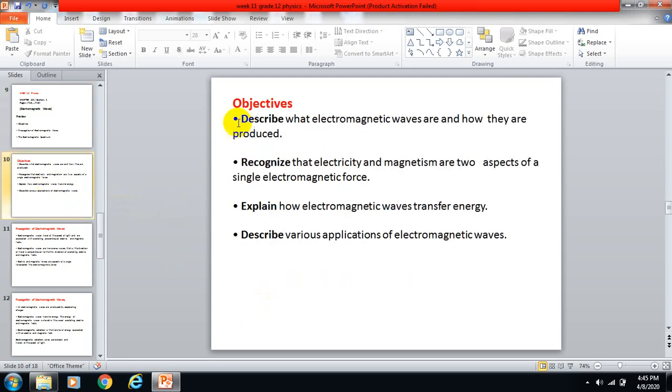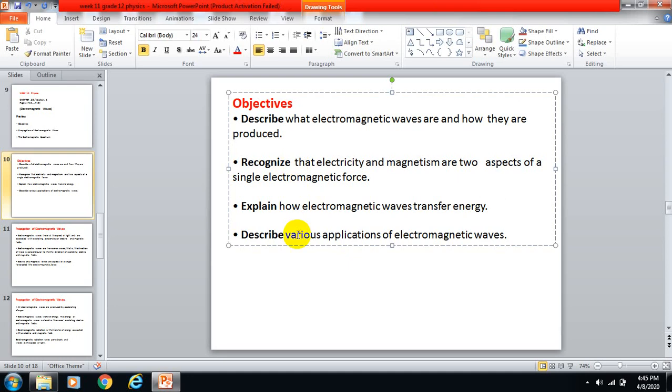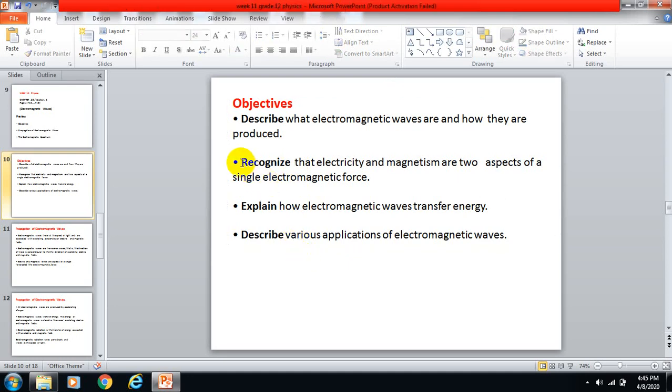Objectives: look at, first of all, describe what electromagnetic waves are and how they are produced. What are electromagnetic waves and how they can be produced. Okay, then you need to know, recognize.